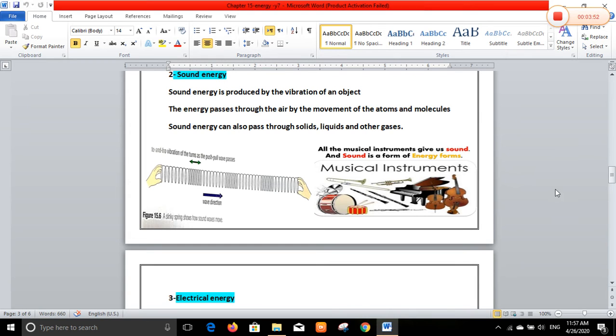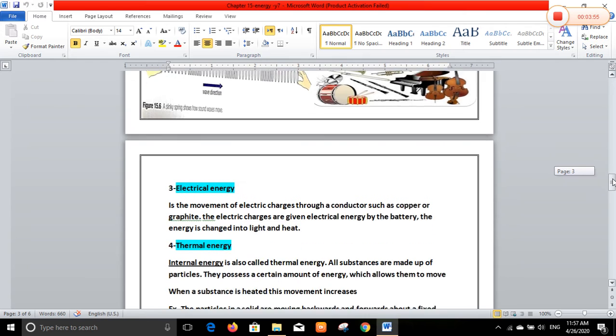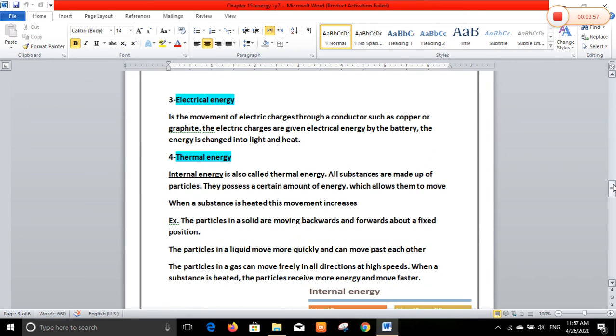Okay. Number 3, electrical energy. Electrical energy is the movement of electric charges through a conductor wire such as copper or graphite. All of you know that electricity is due to electric charges, or electrons, that pass through a conductor wire like copper.